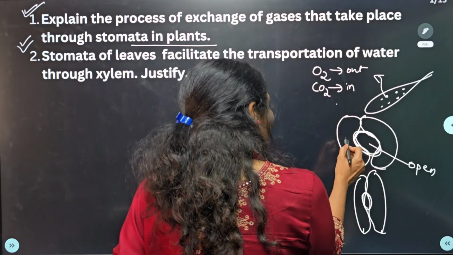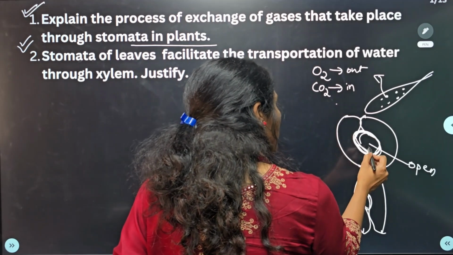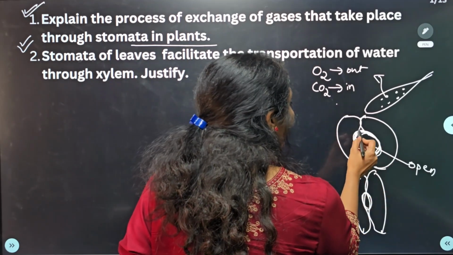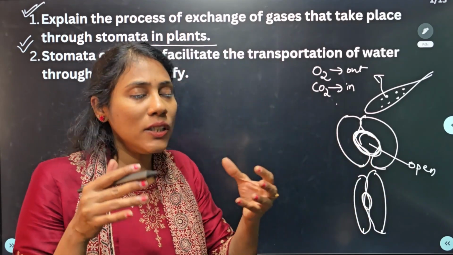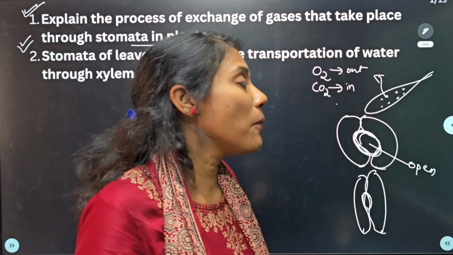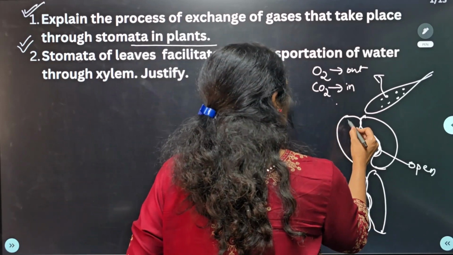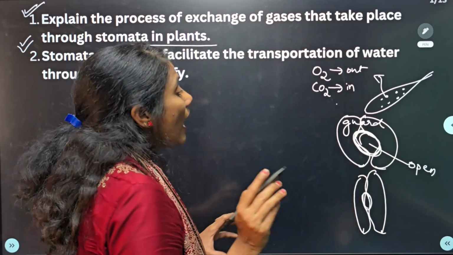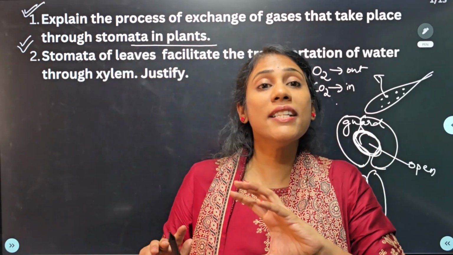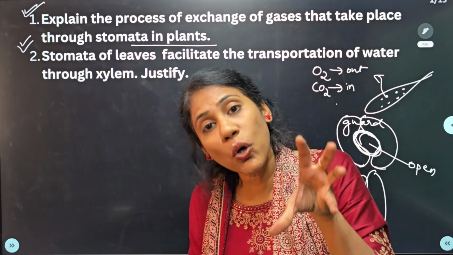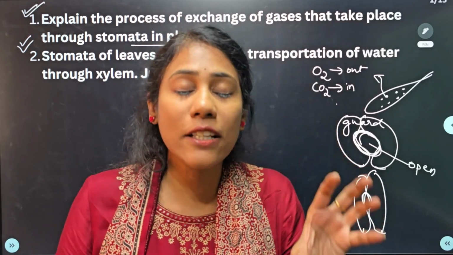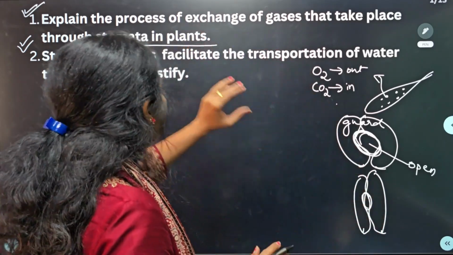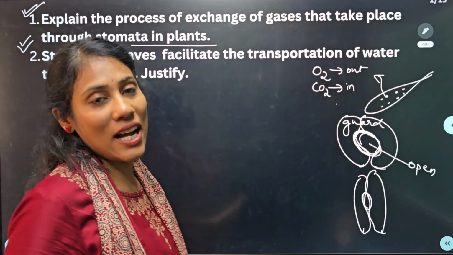This pore is called stomata, and it is the guard cells that control its opening and closing. So the question they are actually asking is, how do the guard cells control the opening and closing of stomata?